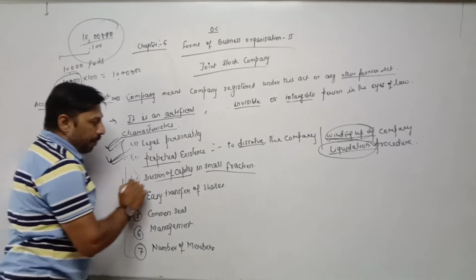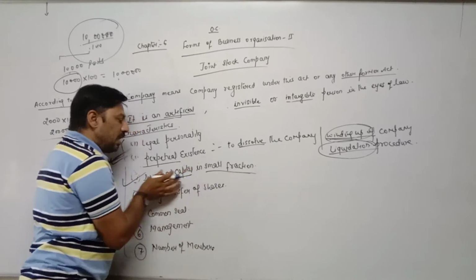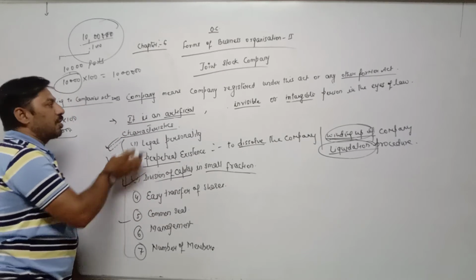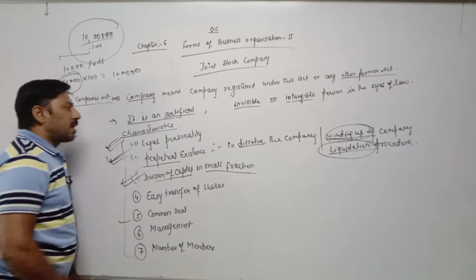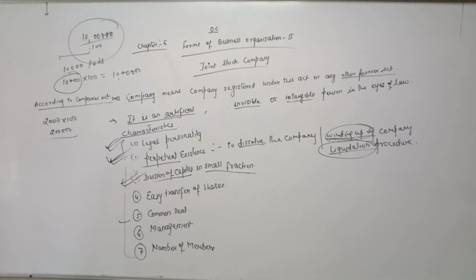That's why division of capital in small fractions is also a characteristic, a main feature of a company. Through this method, a company can arrange huge money.